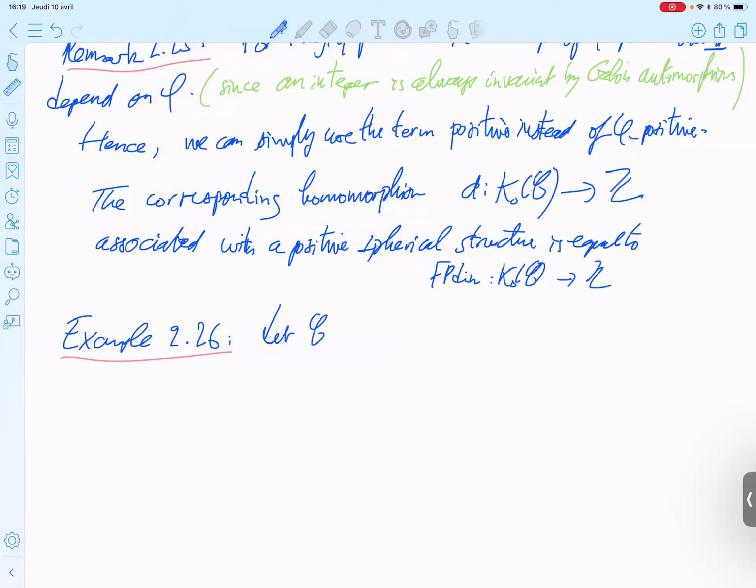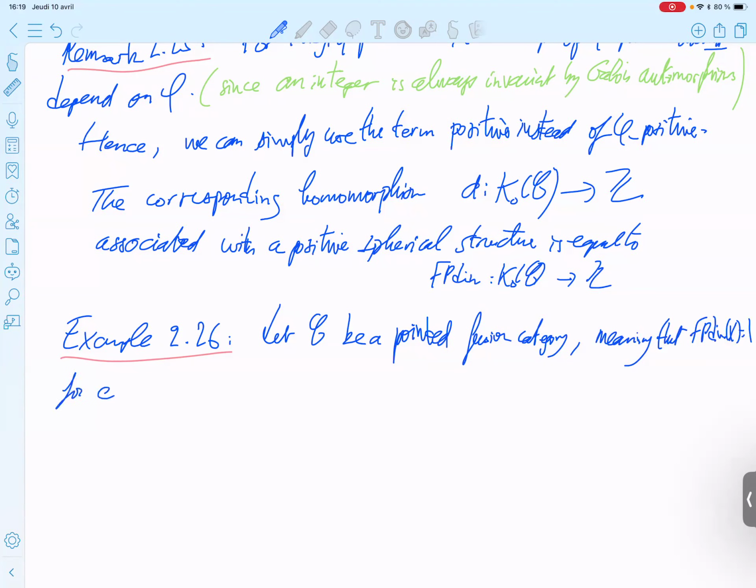So let C be a pointed fusion category. Pointed means that the Frobenius-Perron dimension of any simple object is equal to 1.